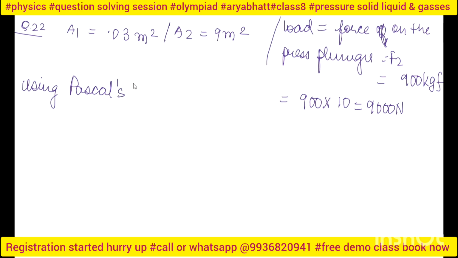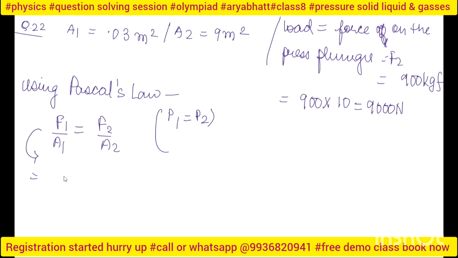Pascal's law, because we have just discussed that we mostly use it in hydraulic machines. So F1 upon A1 is equal to F2 upon A2. How does this come? This comes from pressure: pressure 1 is equal to pressure 2. Right? So from this I get F1, which is A1 upon A2 into F2.